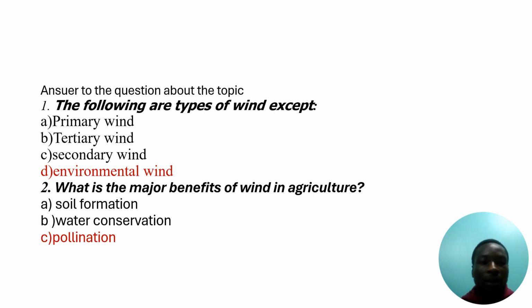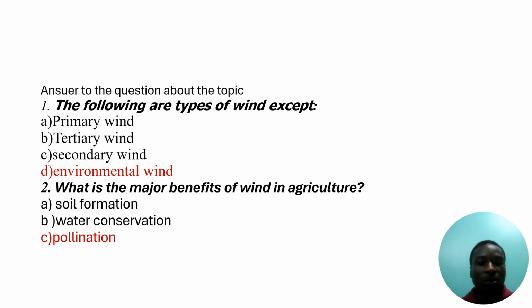Here are some questions that are related to our topic, and the answers to the questions about our topic. The first question says: the following are types of wind except A. Primary wind, B. Tertiary wind, C. Secondary wind, D. Environmental wind. The answer is D, environmental wind.